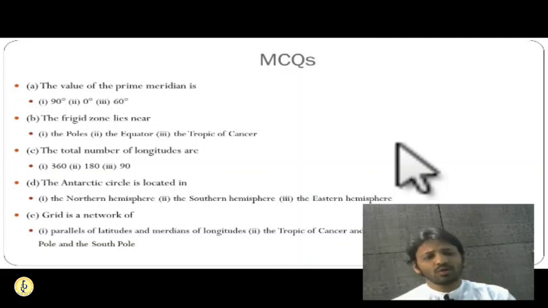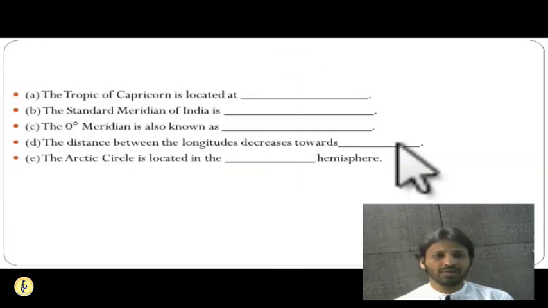There are also some fill in the blanks given in the NCERTs, so you can solve them as MCQs. The Tropic of Cancer is located at what degrees of latitude? What is the standard meridian of India? The zero meridian is also known as what?